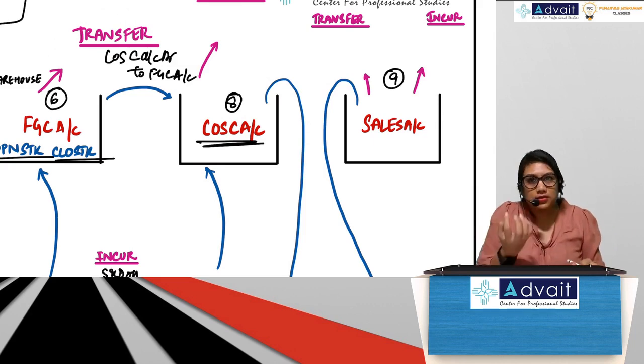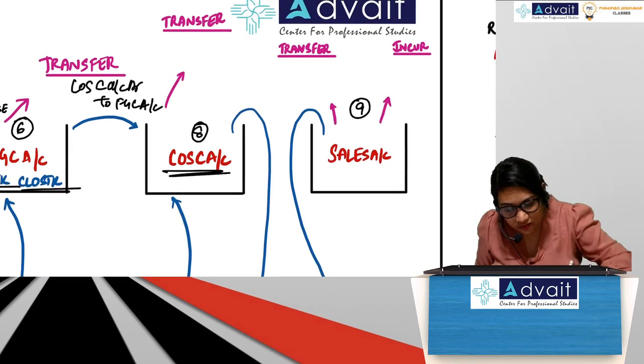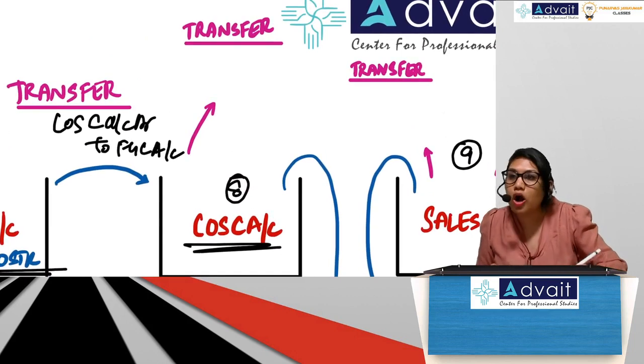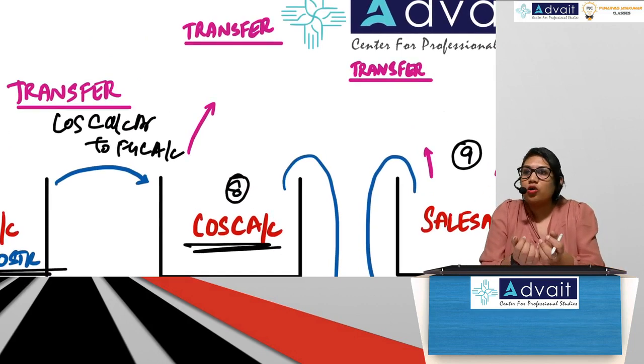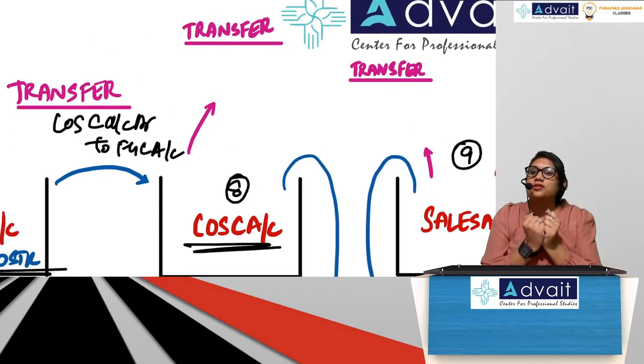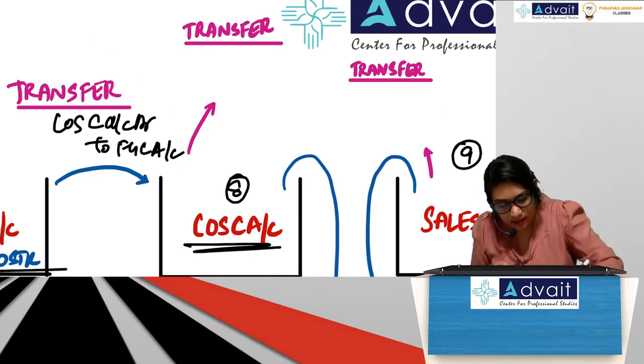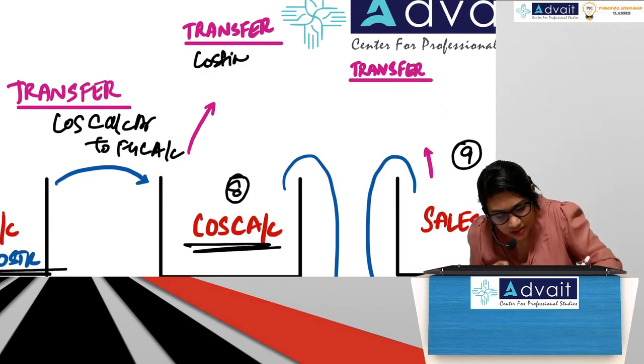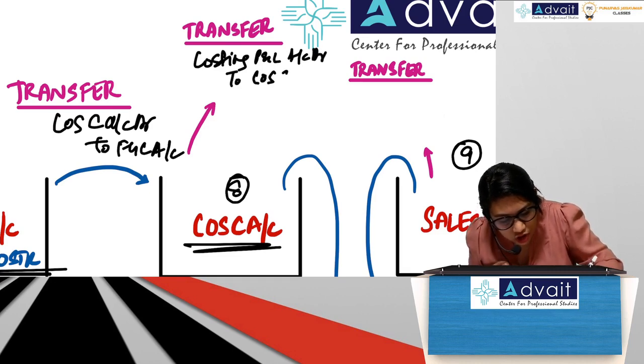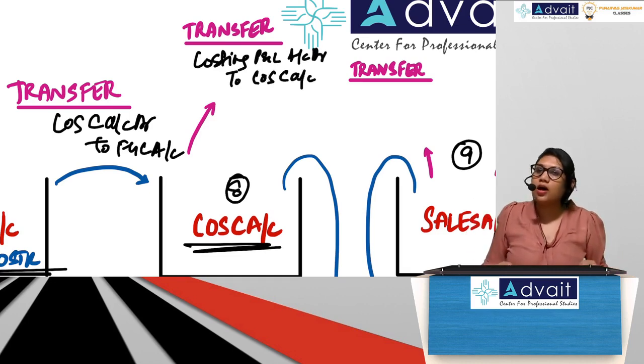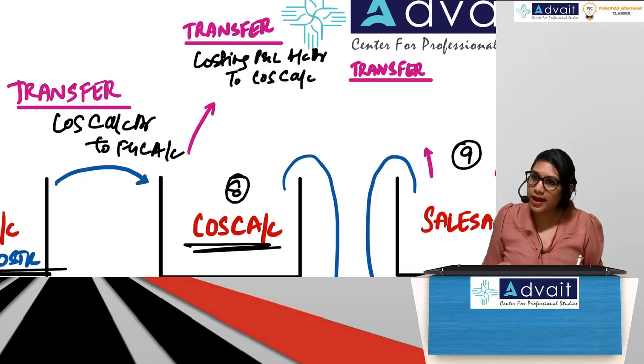Cost of sales. Correct? So transfer entry in cost of sales will be what? Costing P&L account is going to receive this cost of sales. So entry will be costing P&L account debit to cost of sales control account. Correct?